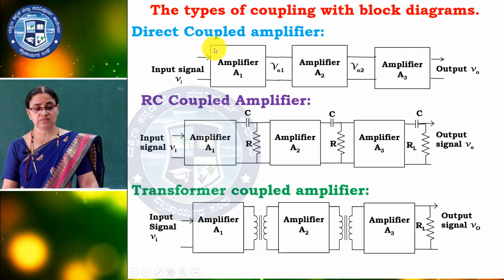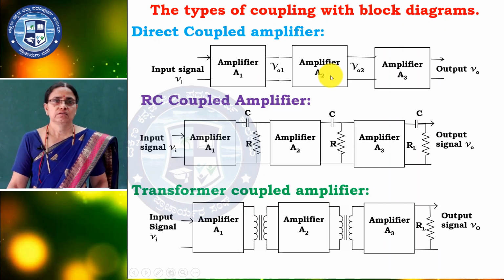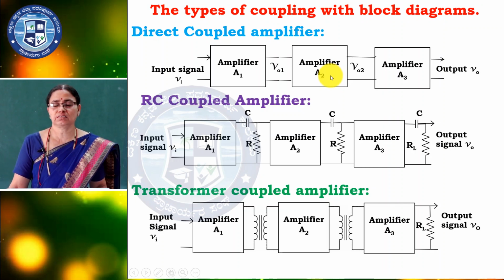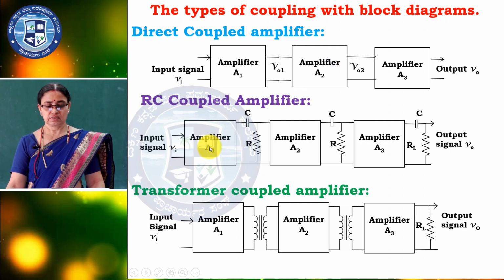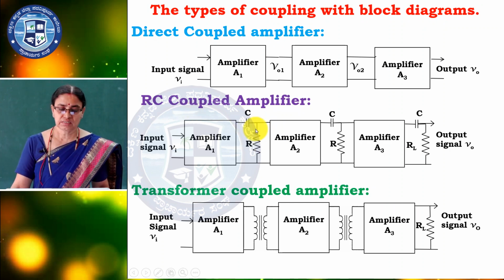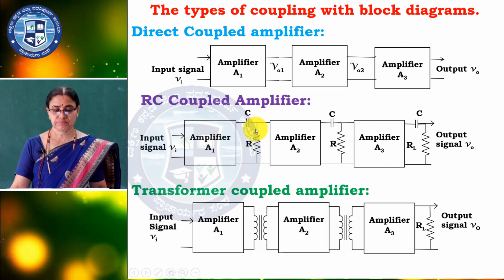Direct coupled amplifier, one stage is directly connected to the other stage, the output is directly connected to the other stage input. Here there are no components or circuits in between, clear? Here no capacitors also. RC coupled amplifier, the second stage input is connected to the first stage output through a capacitor and a resistance, that is RC. So it is RC coupled amplifier, and we are studying RC coupled amplifier in detail.